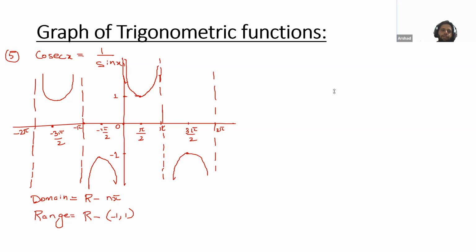Very good. Now again, we need the principal branch for cosec inverse. Cosec is also related with sine inverse. So what is the principal branch for sine inverse?